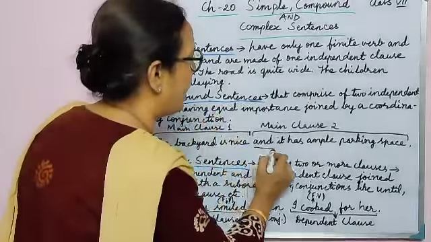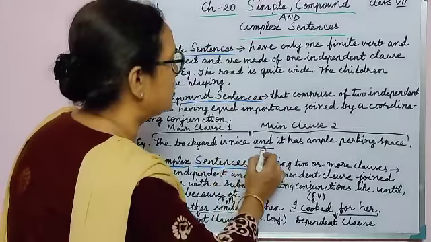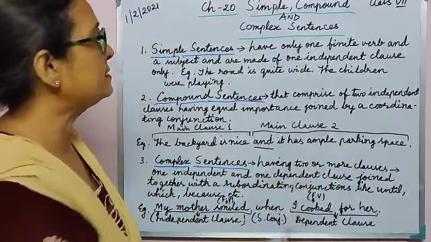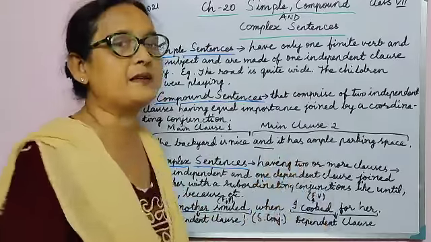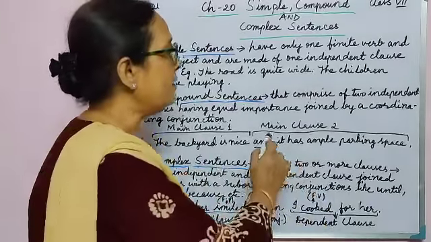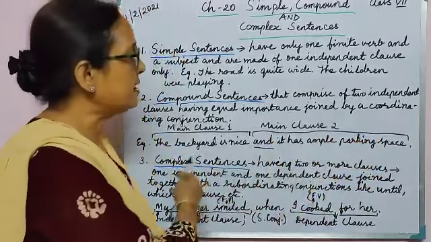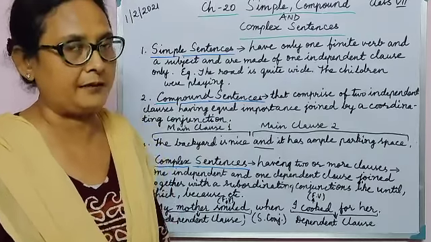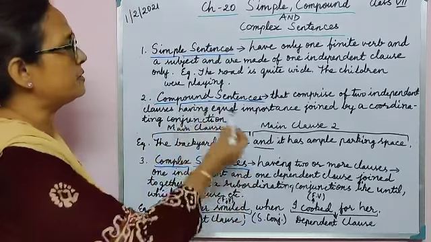Then we have and, the coordinating conjunction, which joins it has ample parking space. If you separate this second part, main clause 2, it can also stand independently. So these two clauses are of equal importance, or in grammar language, of equal rank. This is what a compound sentence is.